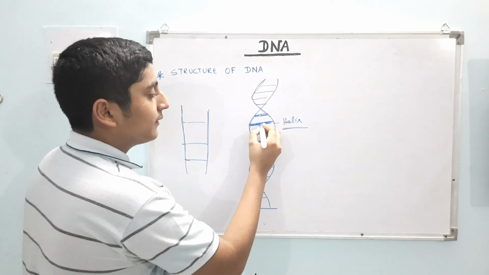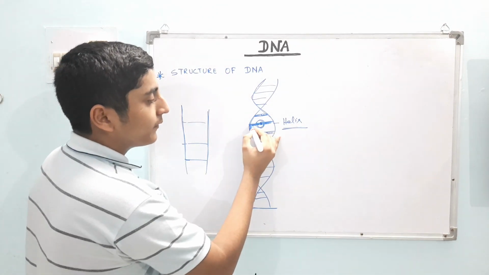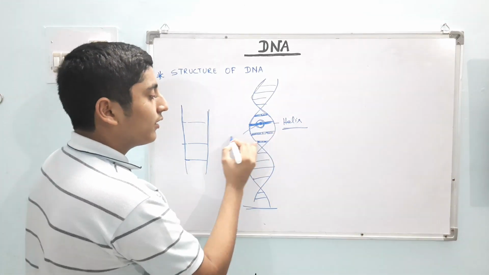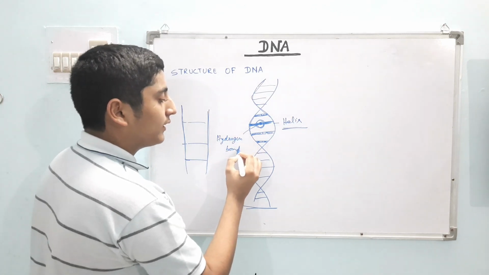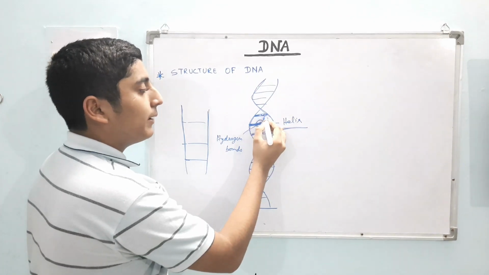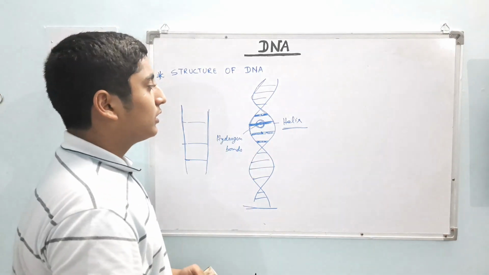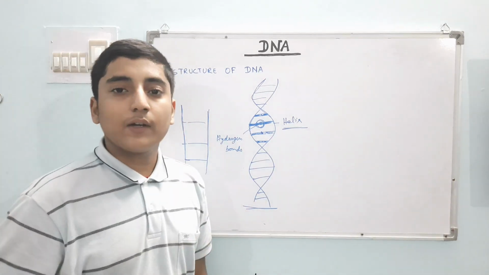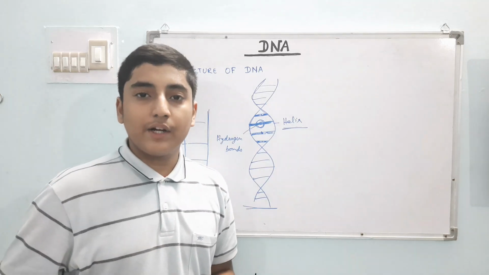Now look at this. Consider the joint of the two base pairs. This joint is called hydrogen bonds. These are hydrogen bonds, and these are the base pairs. We will learn about these base pairs in this video. So now the structure of the DNA is clear, though it is not yet complete. We will learn more about the structure of DNA as well as its components further in this video.